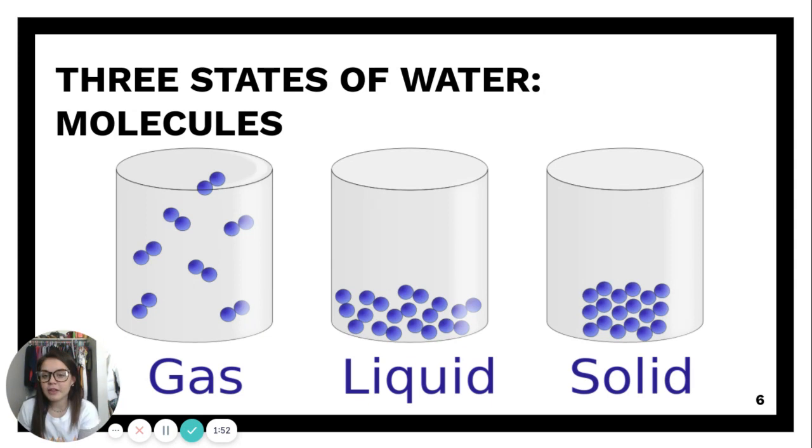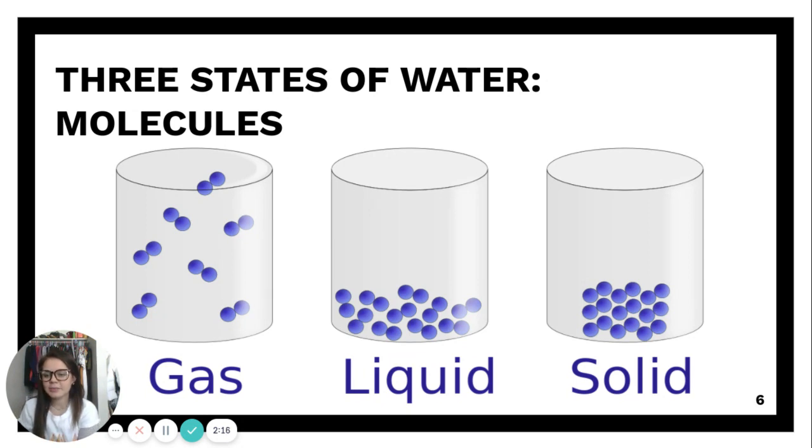So when we think about the states of water, we really have to focus in on the molecules of water. So in the gas state, the water molecules are going like crazy. They're bouncing off the walls. They don't have an exact form. They don't go in an exact way. They're just crazy moving and they're pretty fast. And then in the liquid state, the molecules are not as fast moving, but they're not moving like they are in a solid state.